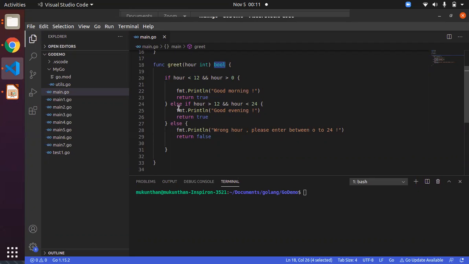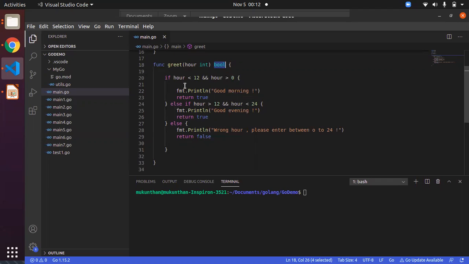In case the condition fails, it will go to the else if and check for the other condition. It checks whether the hour is greater than 12 and less than 24. It will print good evening and return true. If even this condition fails, it will go to the else block, which is the last block. Here there is no condition, it will directly jump into the else block.